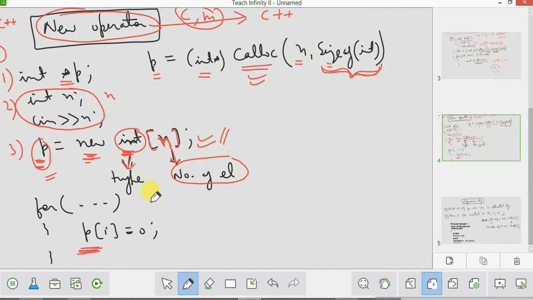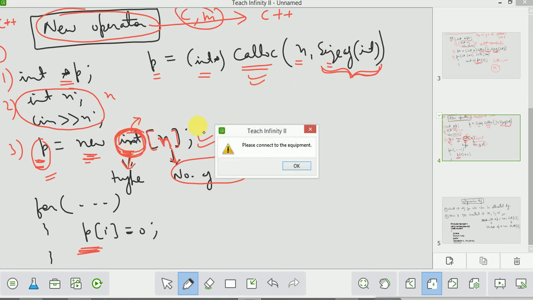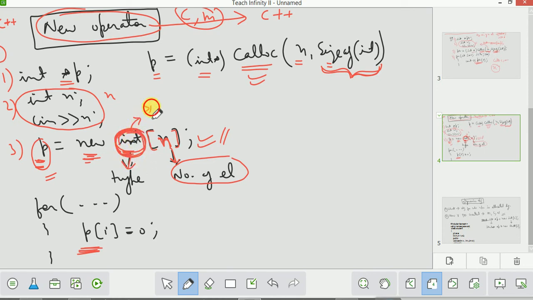Here you do not need to, because the compiler will understand the size of each element from this. If you are taking int, then the compiler will know that each element will be an int. If you are taking char, then the compiler will know that the size of each element will be char. So the size of each element is calculated automatically by the compiler.